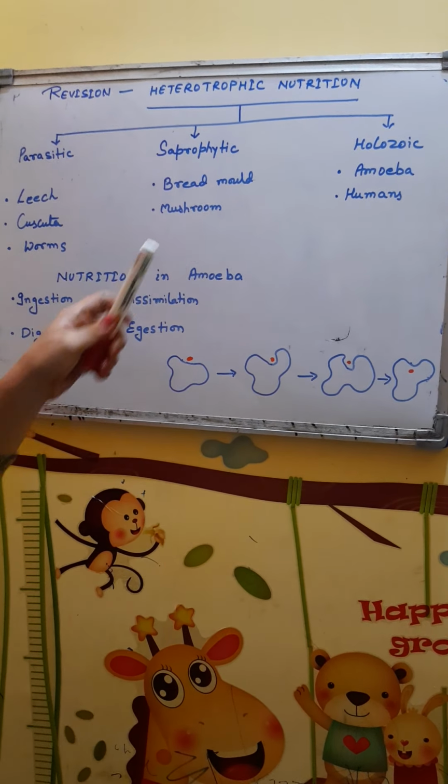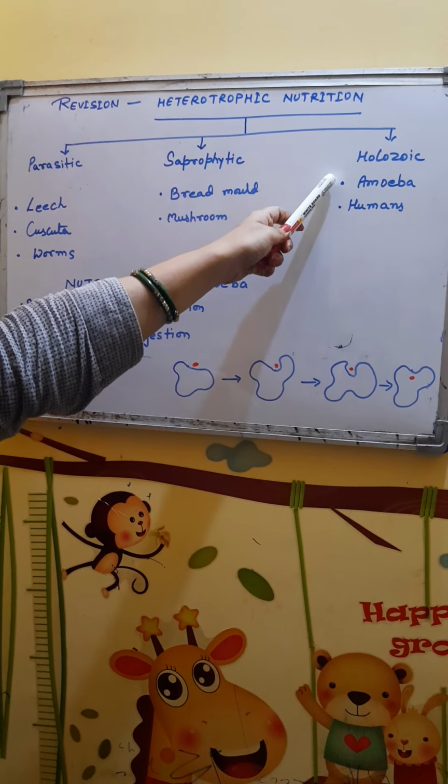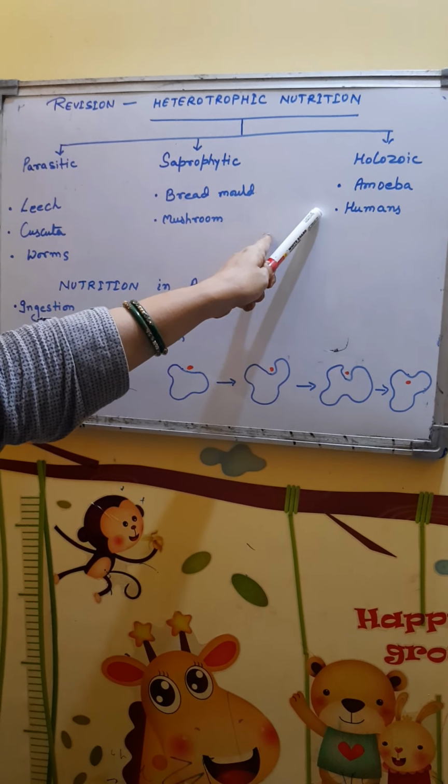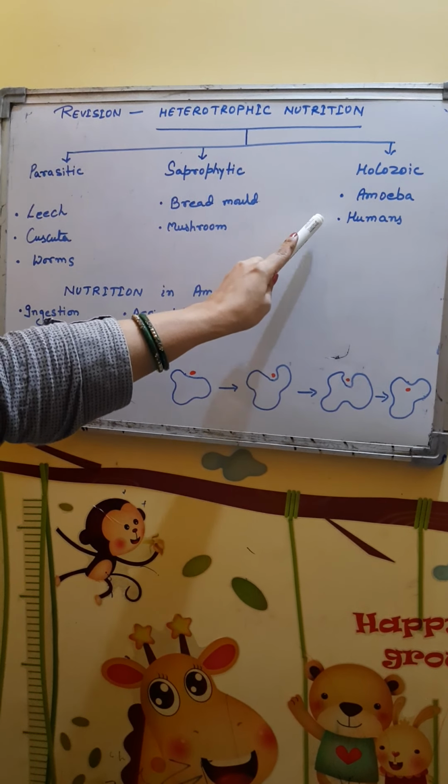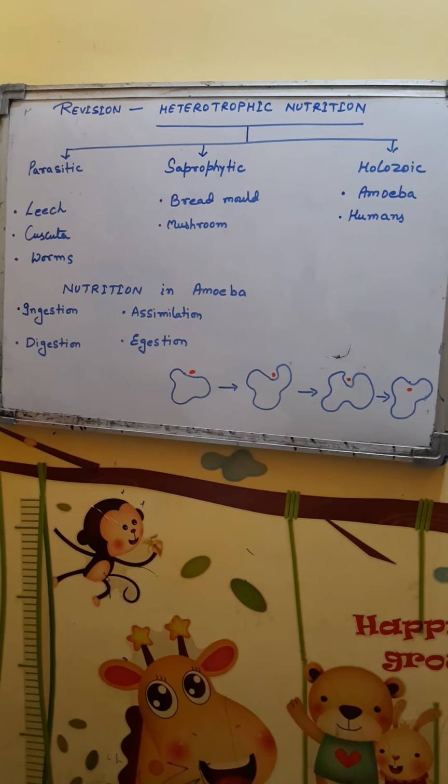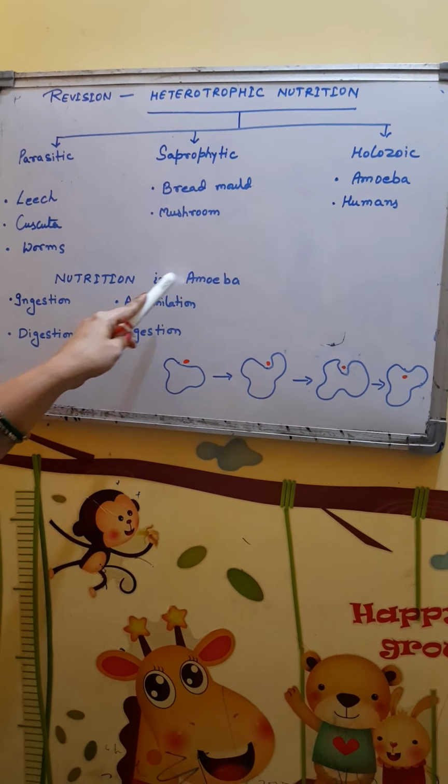Now we will study in detail two examples of organisms performing holozoic nutrition, that is nutrition in amoeba and nutrition in humans. So first of all, nutrition in amoeba.